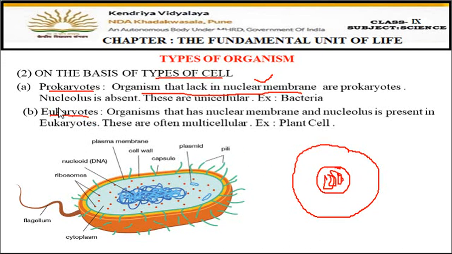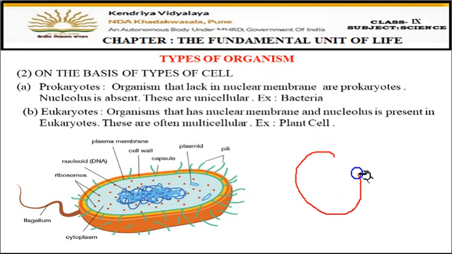Fine. But in case of prokaryotes, what happens? Suppose this is the cell, so there is no nuclear membrane. So all the DNA and chromosomes will be spread in the cytoplasm. This is the liquid present in the cell, which is called cytoplasm, right? So there is no membrane surrounding this DNA. So when there is a lack of nuclear membrane, they are called prokaryotes.